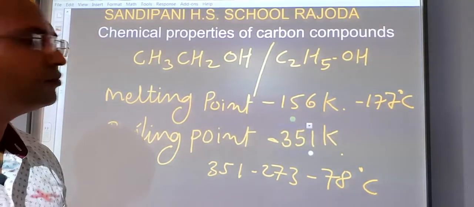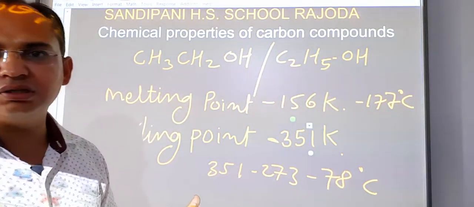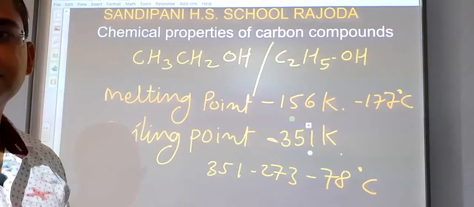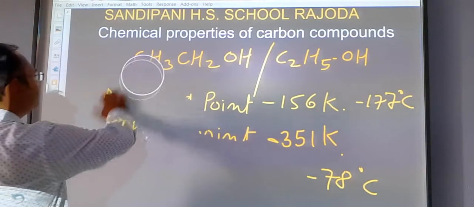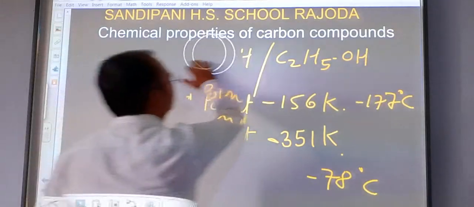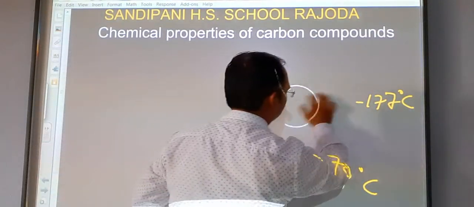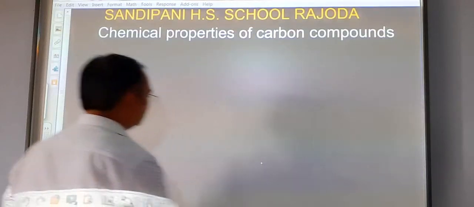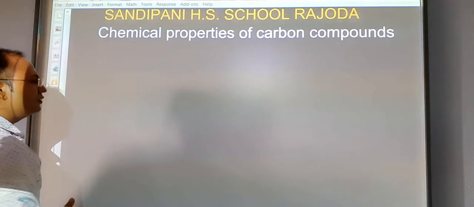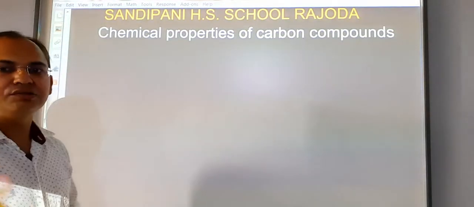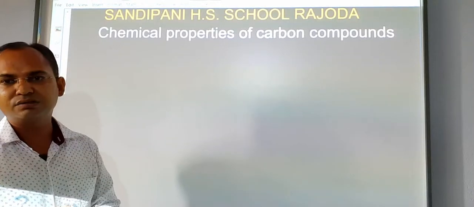Now we will see the main effects of this alcohol on living beings. We will see the main uses of ethanol or alcohol. The very first use of ethanol is that it is the main component of all alcoholic drinks.